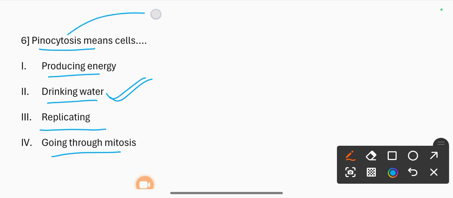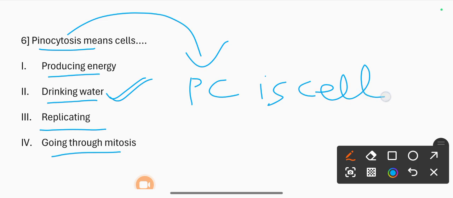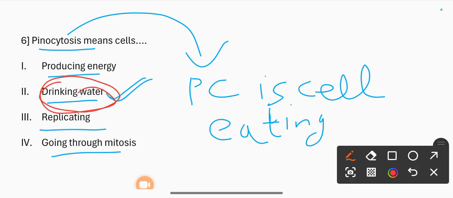Phagocytosis is cell drinking or cell eating. So the correct option is drinking water, option 2.